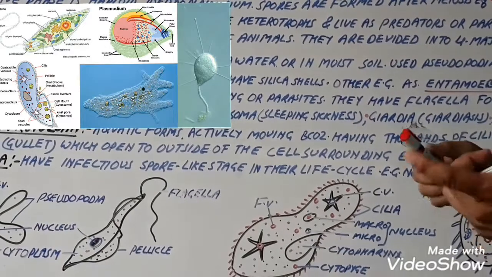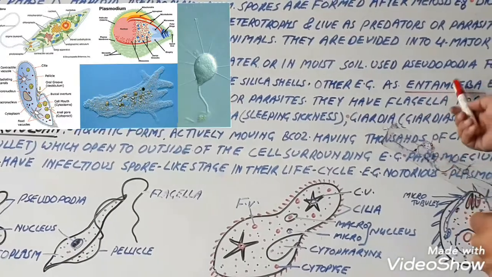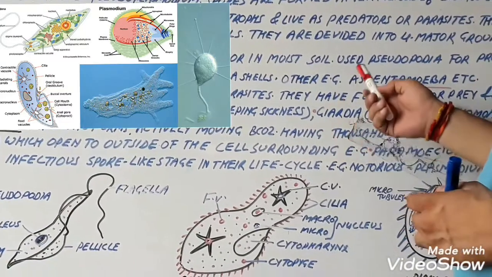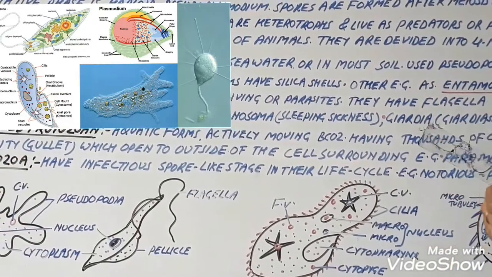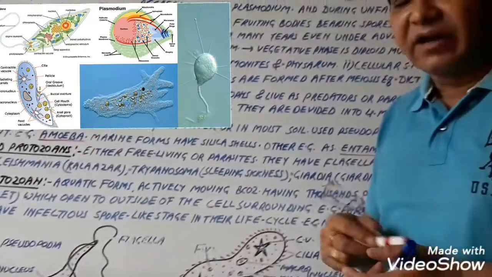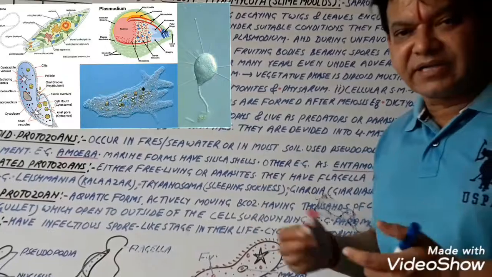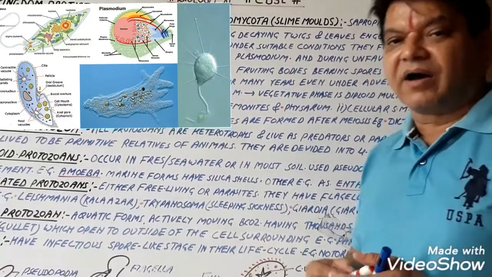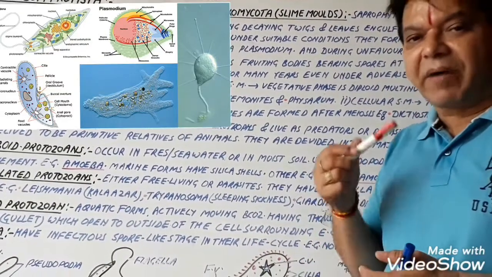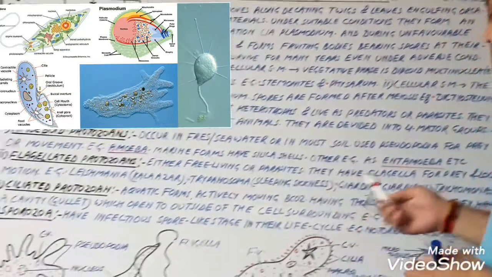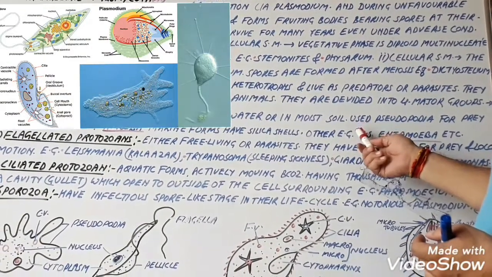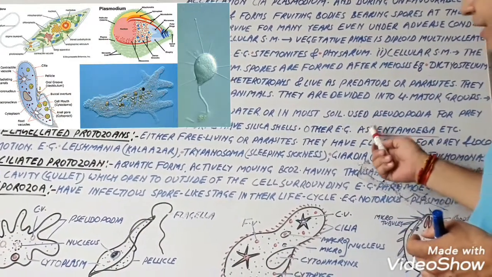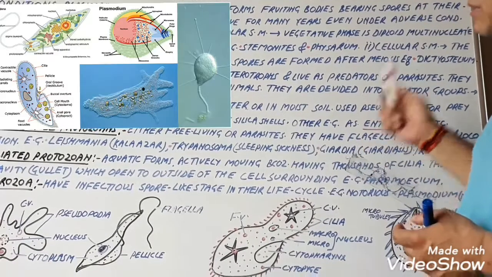Other examples as parasites are Entamoeba. Entamoeba is the parasitic form of the amoeboid protozoans. Entamoeba histolytica causes amoebic dysentery, and Entamoeba gingivalis causes pyorrhea in the teeth. So these are the two parasitic forms of the amoeboid protozoans, Entamoeba histolytica and Entamoeba gingivalis.